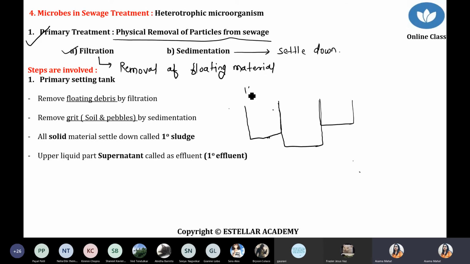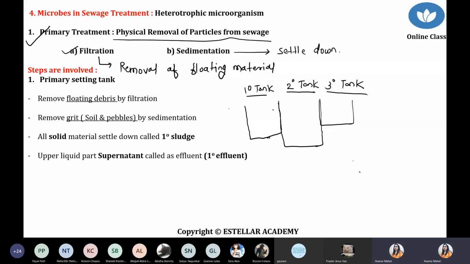This will be our primary tank, this one the secondary tank, and the third one is the tertiary tank. Primary, secondary, and tertiary tank.